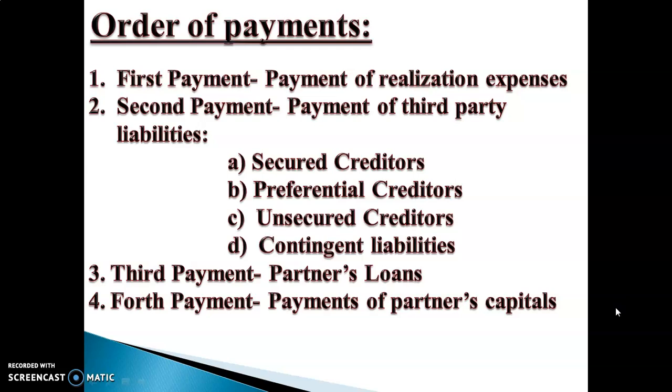If the contingent liability is more than the amount set aside, then the balance of that liability should be paid out of the realization on that date. If the contingent liability occurs, then payment is made. If it does not occur, payment is not made. Third payment, partner's loan. Partner's loan is the internal liability of the firm. And last payment, fourth payment, payment of partner's capital.